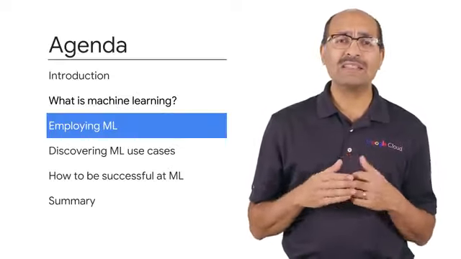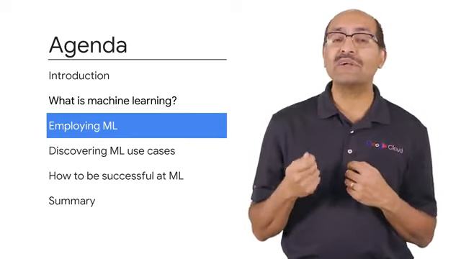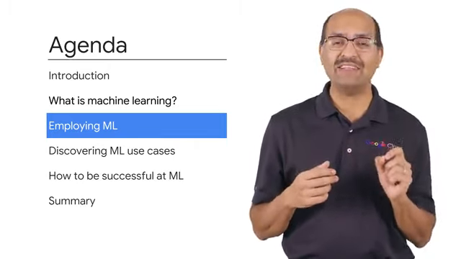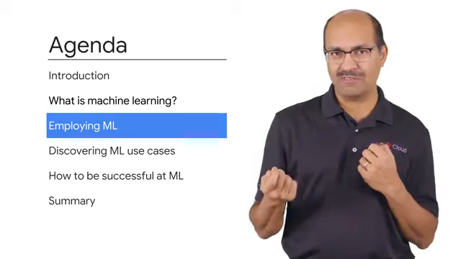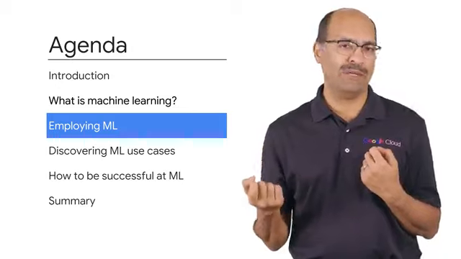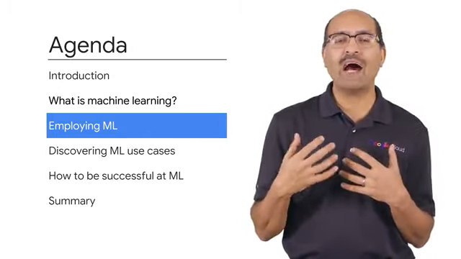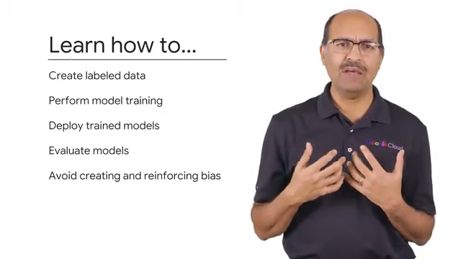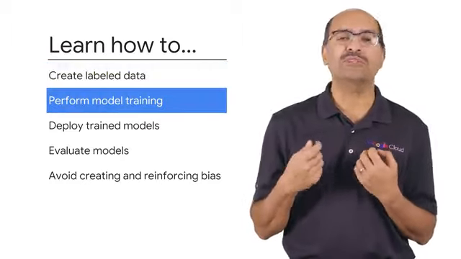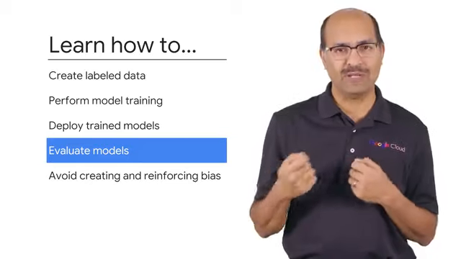Welcome. This is the third module in the course, and in the first two modules, you got an introduction to machine learning. That ML is a way of applying standard algorithms to large amounts of data so as to generate predictive insights repeatedly. So that was a definition, and in this module, we will look at how to do machine learning. You will learn how to create labeled data, how to train machine learning models, how to deploy trained models, and how to evaluate models.